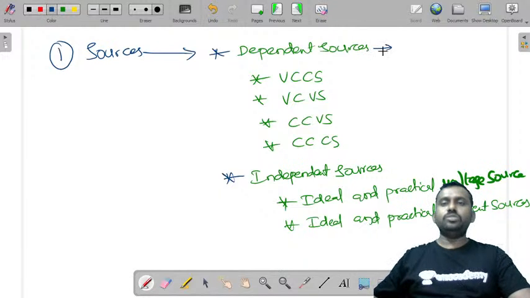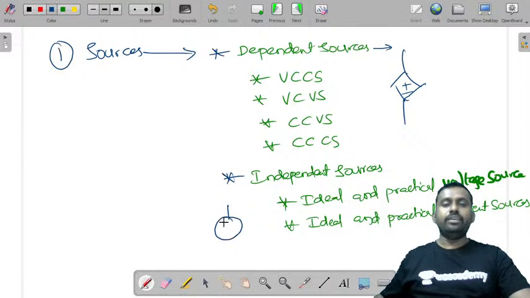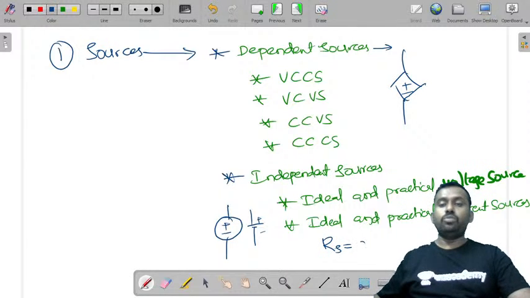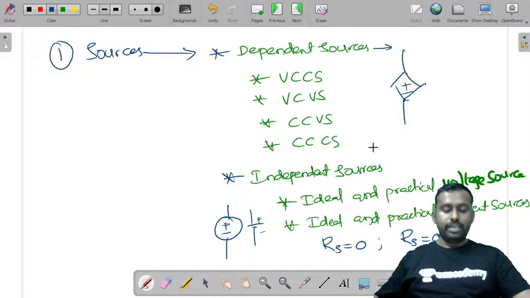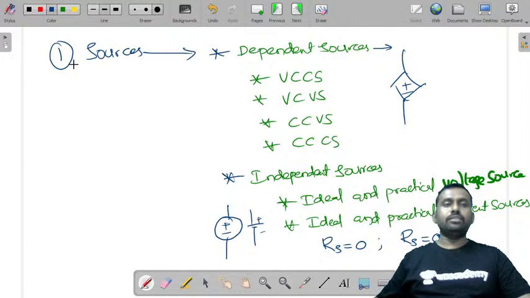So dependent sources are represented by a diamond shape. This you need to understand, and independent sources are represented either by a circle or by this. And the internal resistance of an ideal voltage source is 0, and the internal resistance of an ideal current source is infinite. These are the important points.